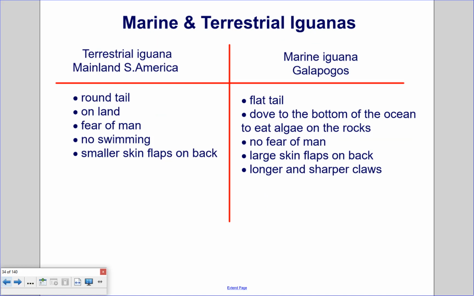Marine and terrestrial iguanas. At first glance, these two lizards may look very similar, but Charles Darwin was very observant, and he noted the differences between these iguanas. The terrestrial iguana in mainland South America had a round tail, lived on land, had a fear of man, did not swim, and had smaller skin flaps on its back. Marine iguanas in the Galapagos, however, had a flat tail, dove to the bottom of the ocean to eat algae on the rocks, no fear of man, has large skin flaps on its back, and longer and sharper claws.